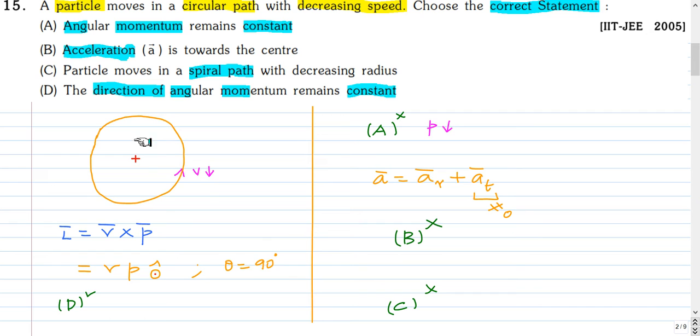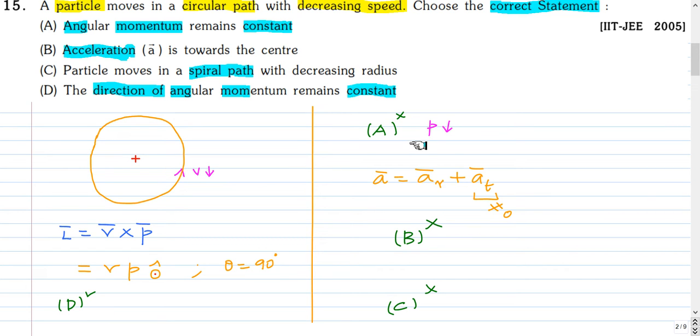The particle is moving in a circular path with speed which is decreasing. The momentum of this particle about the center point is r cross p. R is radially outwards and V is tangential. So r cross p will be out of the plane of the paper, and the magnitude of the angular momentum will keep on decreasing because the linear momentum p decreases as the velocity decreases. The linear momentum p is m into v. V is decreasing, so p is decreasing, but the direction is constant. So option D, which says the direction of angular momentum is constant, is correct.